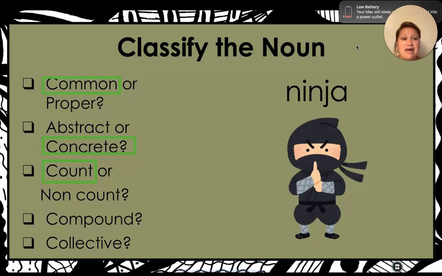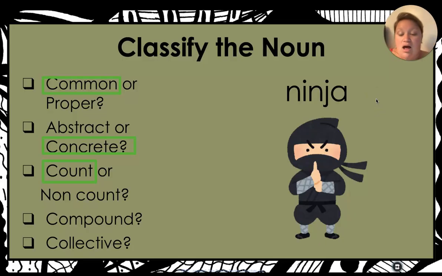And then if it is made up of more than one word, we know it is a compound noun. However, is ninja made up of more than one word? No. So it is not a compound noun. Would ninja be talking about a group of people as one thing? No. It is a singular person, so it is not collective. Okay?